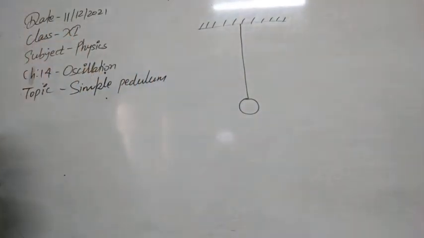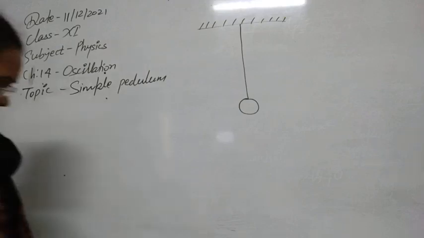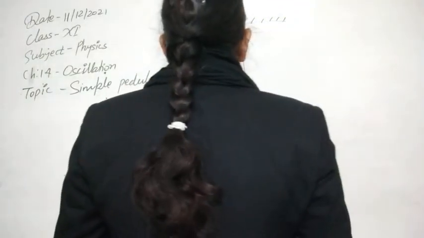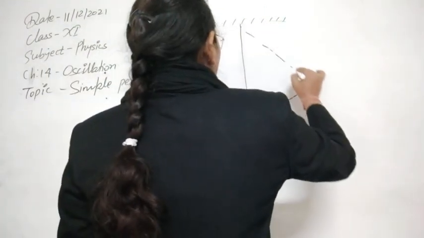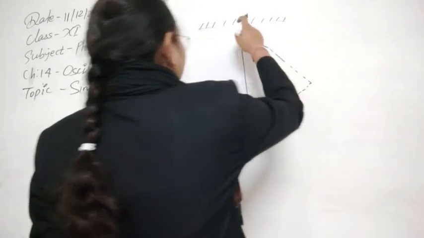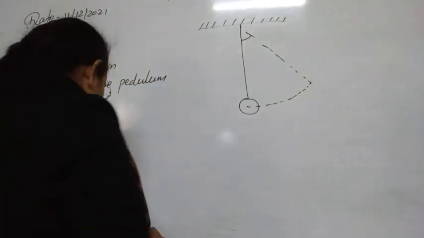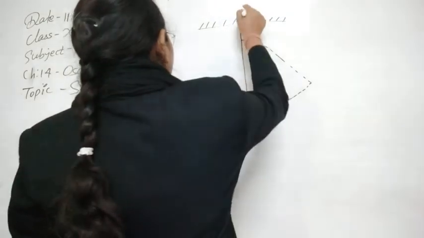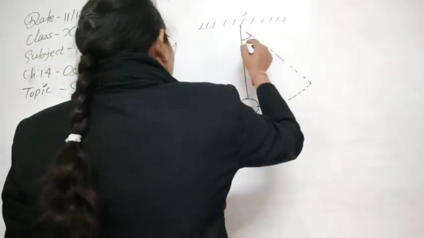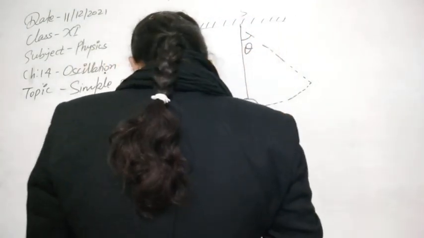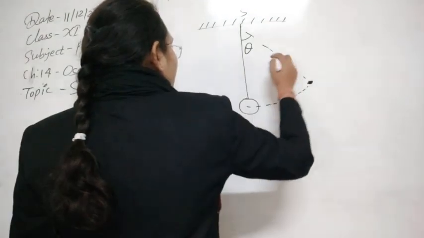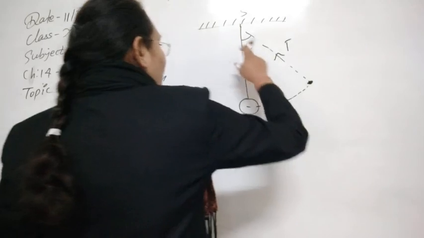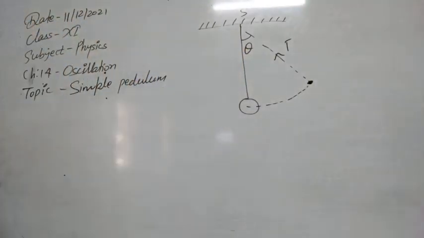Now if we give a displacement to this bob, it is displaced from its mean position, and obviously it will make some angle theta at the fixed end, say S. Whenever it is here, there will be some tension in the string that always acts towards the fixed point.